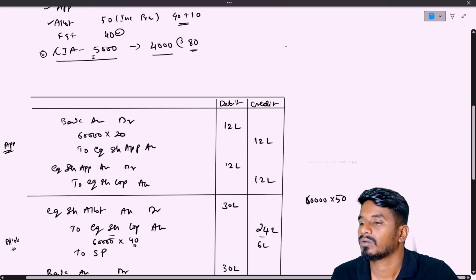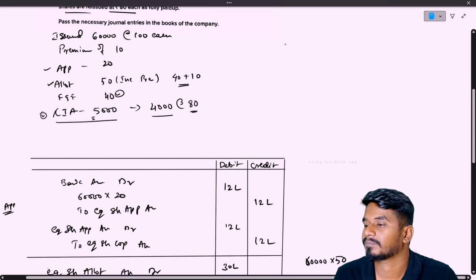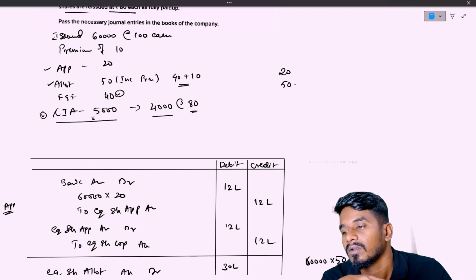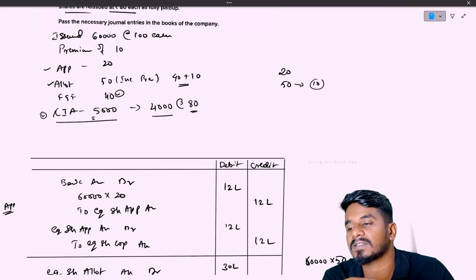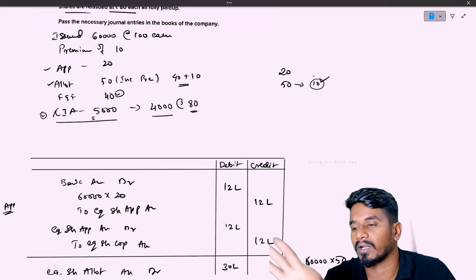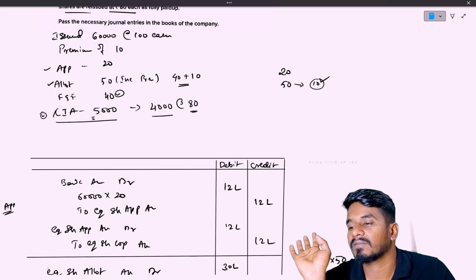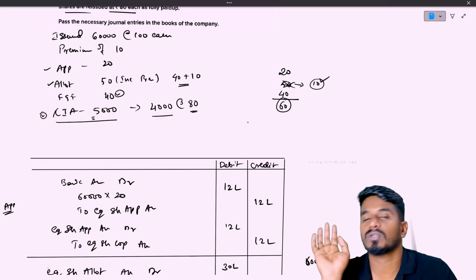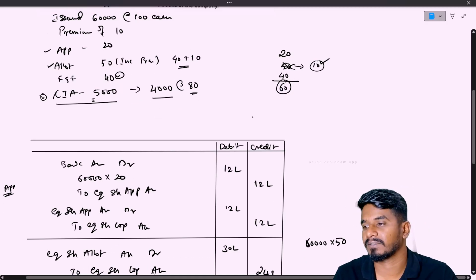That is totally, wait a second, 20 rupees on application and 50 rupees on allotment. Out of this, 10 rupees is the premium we have already received. We need not show it. Right, which means not 50, we will show it as 40 only, which means totally 60 rupees we have received.